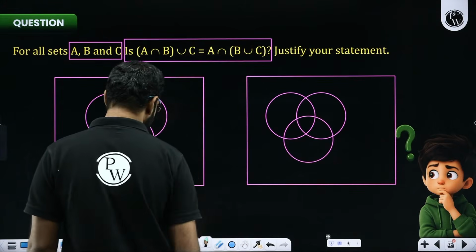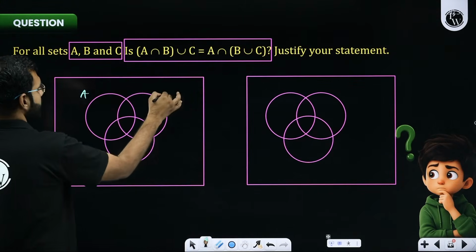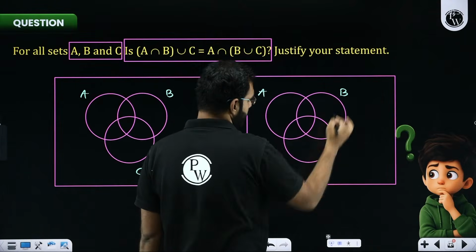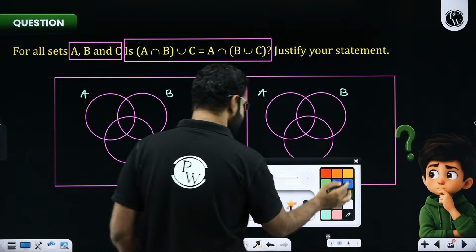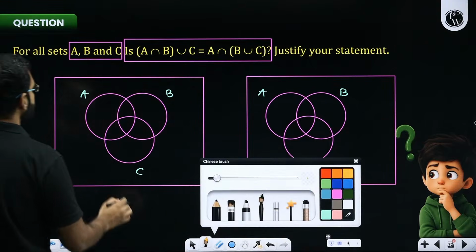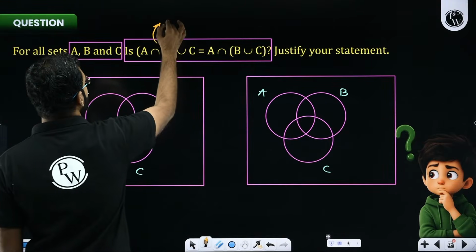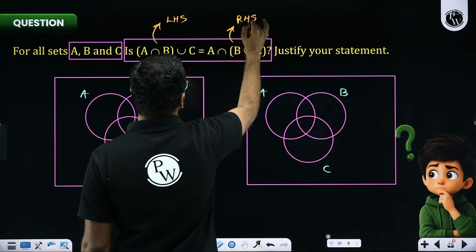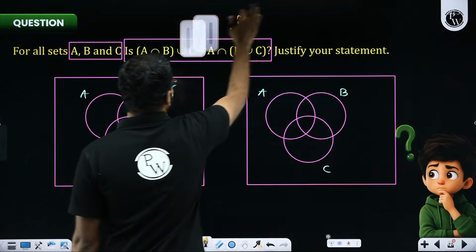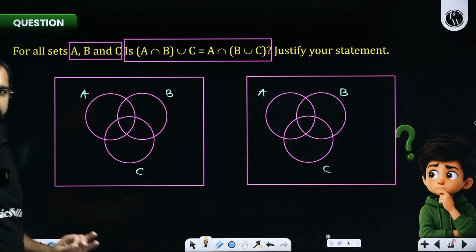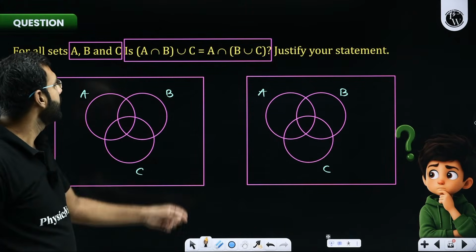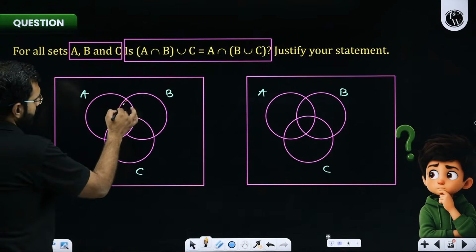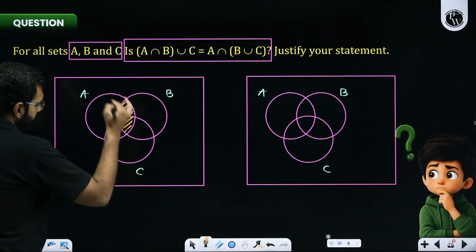Now, please pay attention, everyone. This is A, this is B, and this is C. Now, LHS I wish to figure out first. This expression over here is our LHS, and this expression over here is our RHS. Let's see whether they are equal or not. I'll simply follow the bracket part. Here I'll say A intersection B. What is A intersection B? This zone over here is A intersection B.